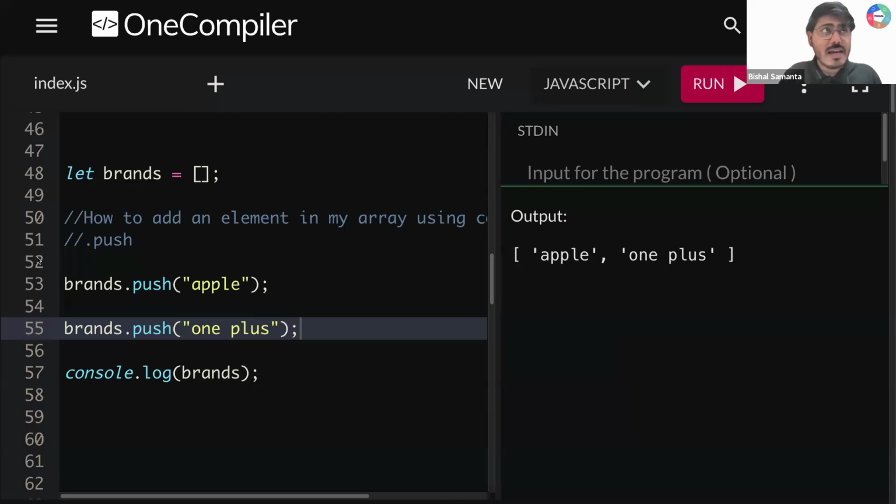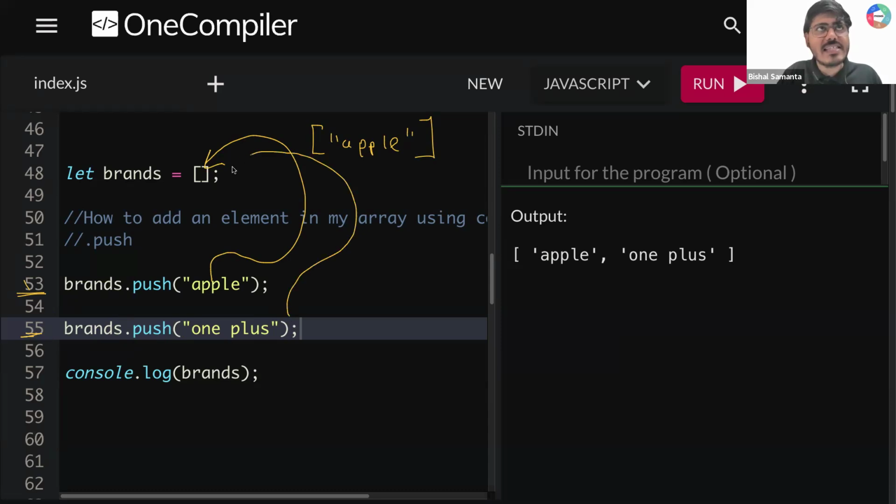How is it working? Line number 53, brands.push(apple). So this apple value is added in this array at the end. So your array becomes apple. After that, line number 55, you are writing again brands.push(OnePlus). So again, it will add this element at the end of your array. Tell me what your array will become.